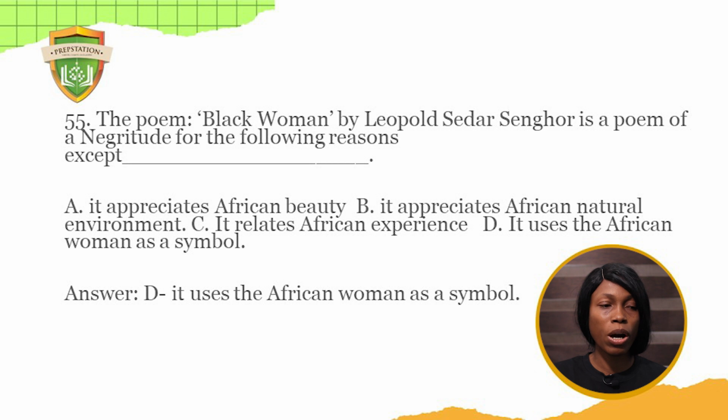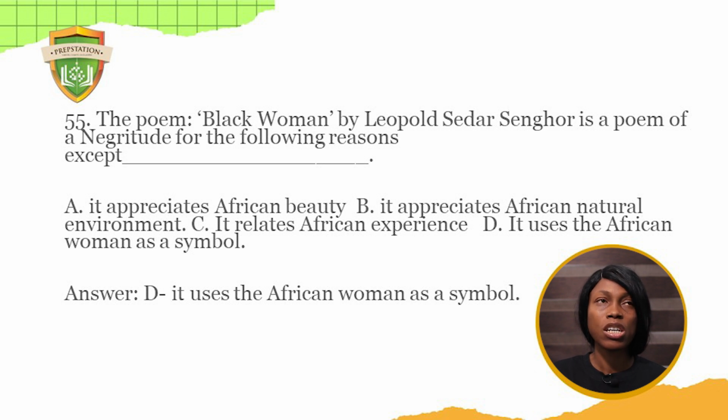55. The poem Black Woman by Leopold Sedar Senghor is a poem of negritude for the following reasons, except A. It appreciates African beauty. B. It appreciates African natural environment. C. It relates African experience. D. It uses African woman as a symbol. The answer to this question is D. It uses the African woman as a symbol.